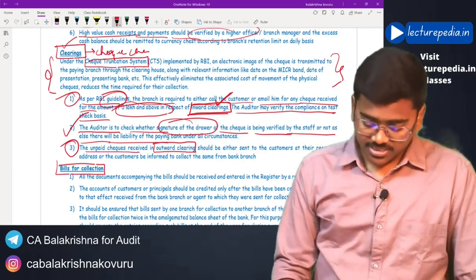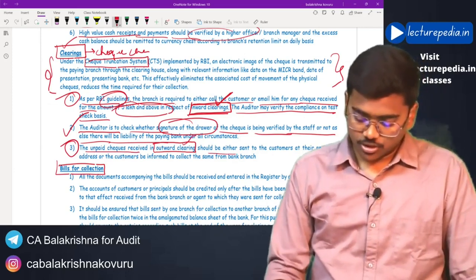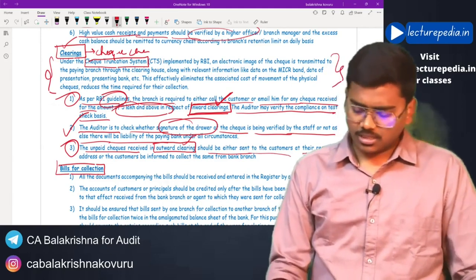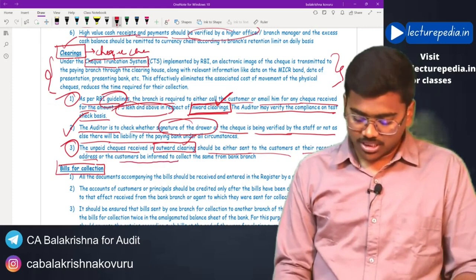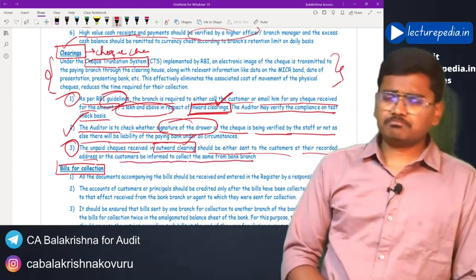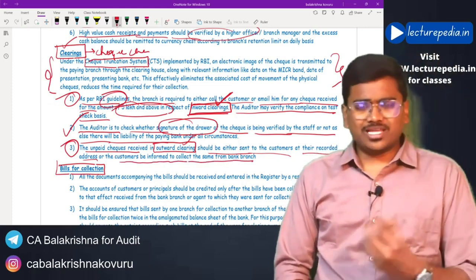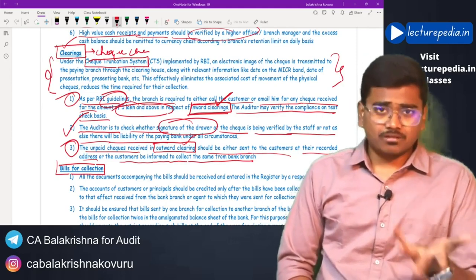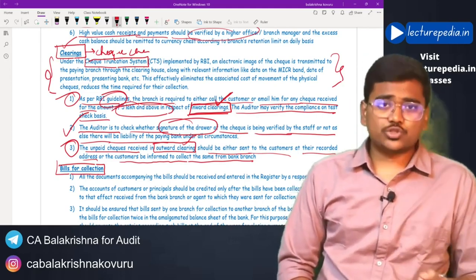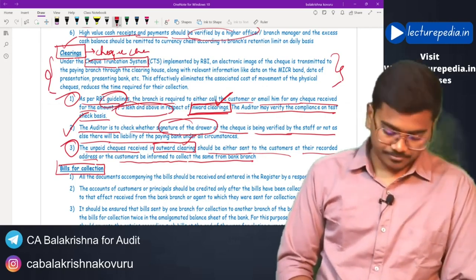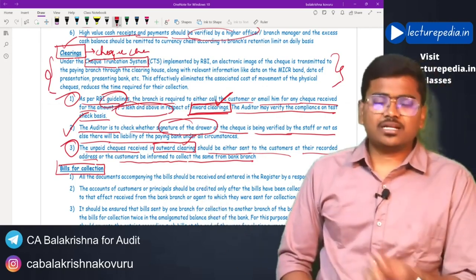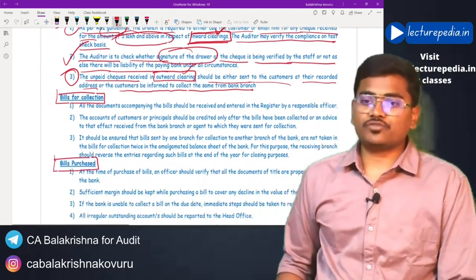And the unpaid checks received in outward clearing should be either sent to the customer at their recorded address, or the customers be informed to collect the check from the bank branch. In case the check is uncleared, the bank will not keep the check. It has to give back the check to the customer. Uncleared checks. So these are certain internal controls with respect to clearing of the checks.